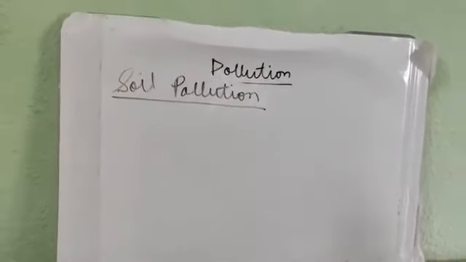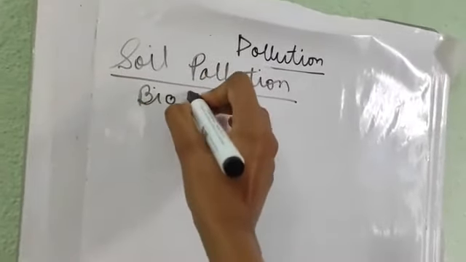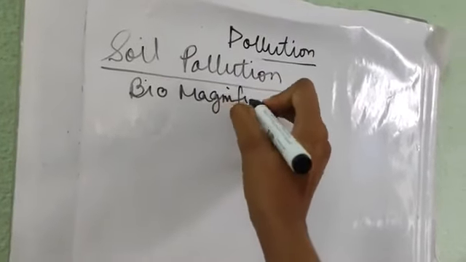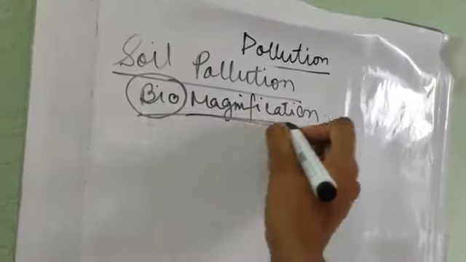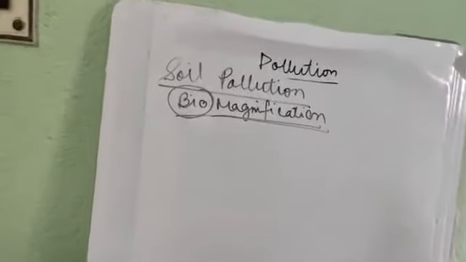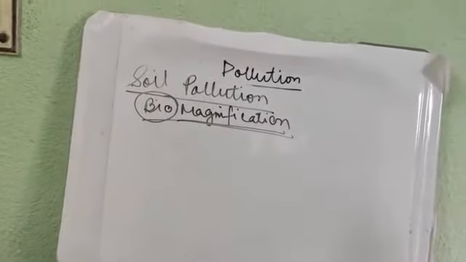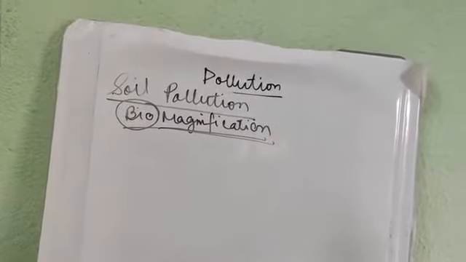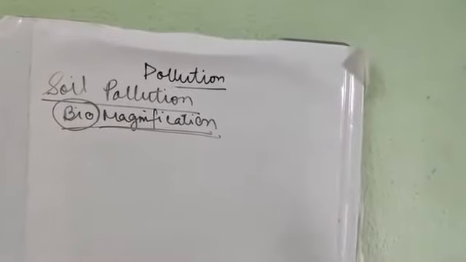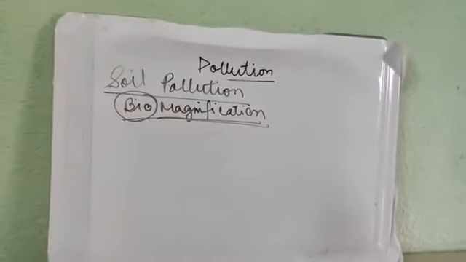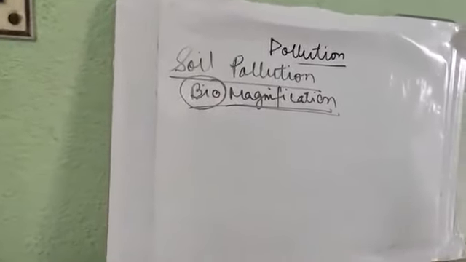Next is the biomagnification process. It is one of the outcomes of soil pollution. Biomagnification: bio means living and magnification means it is getting magnified. What is the definition? The process by which a highly stable toxic substance enters the food chain and its concentration gradually increases through each of the trophic levels is called biomagnification or biological magnification. Let us see how we can describe it.